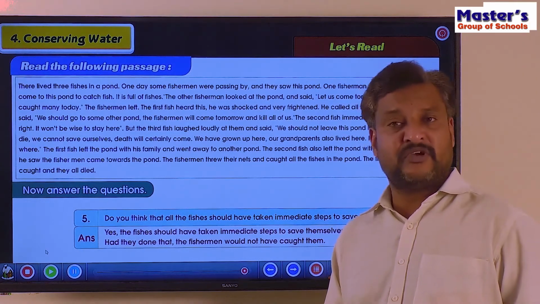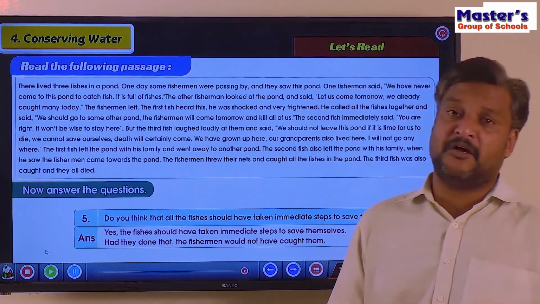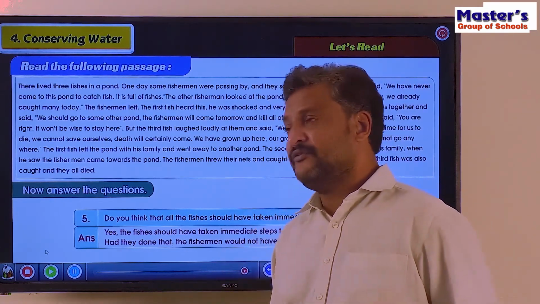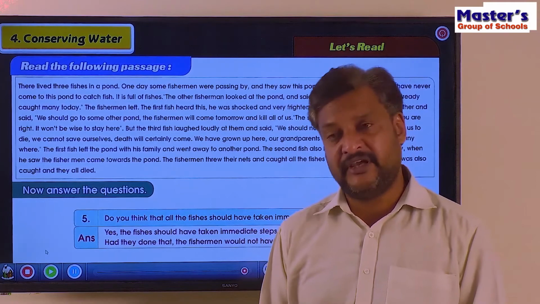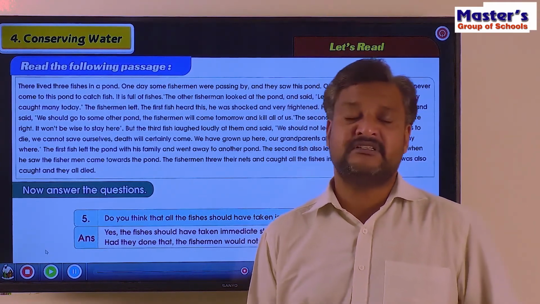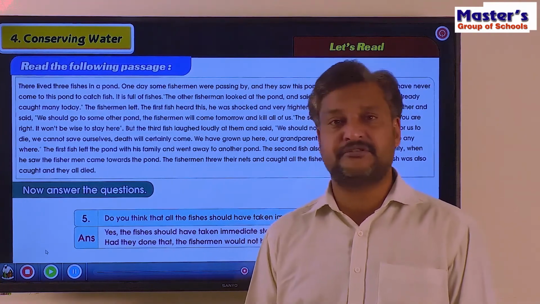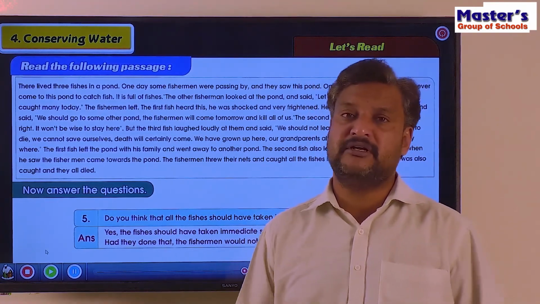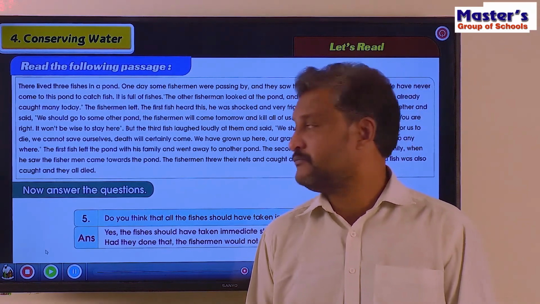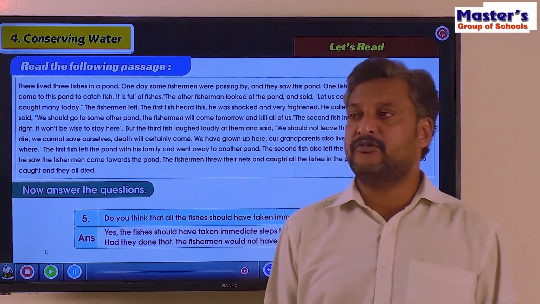The first fish was wise enough. He understood there is a danger coming. He took immediate steps and saved his life. The second fish also was a kind of okay. It waited and made sure that yes, there is a danger, but still it could save its life. But the third fish and the other fish didn't act at the moment. The result, they all were caught and dead. Right? Now we'll move on to the next one.